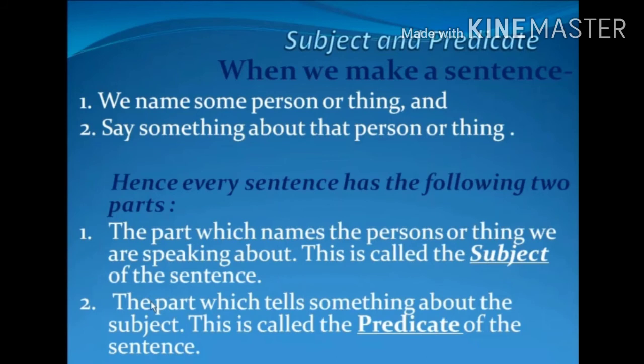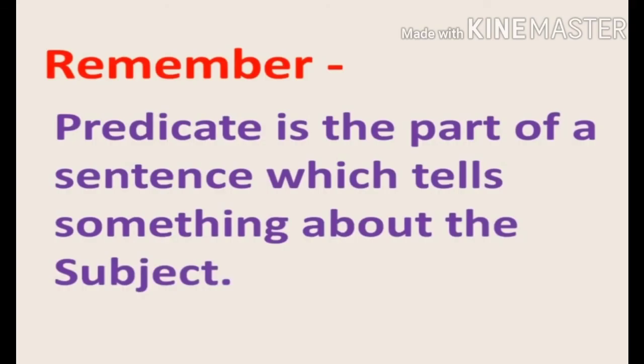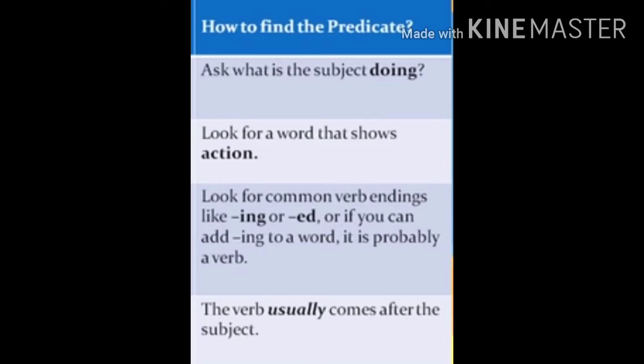Okay, now that we have completed subject, we are going to study what is called the predicate. Remember students, the predicate is the part of a sentence which tells something about the subject. As we studied a few hints about the subject, here are similar points on how to find the predicate.